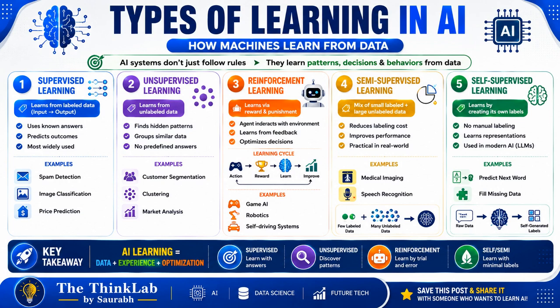So in today's video, we are going to explore one of the most fundamental concepts in artificial intelligence, the types of learning in AI. If you want to truly understand how AI systems work, you must understand how they learn from data. We will go from the basic intuition to technical depth step by step. The first question is, what is learning in AI?